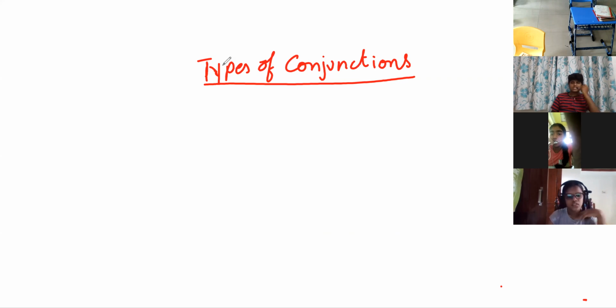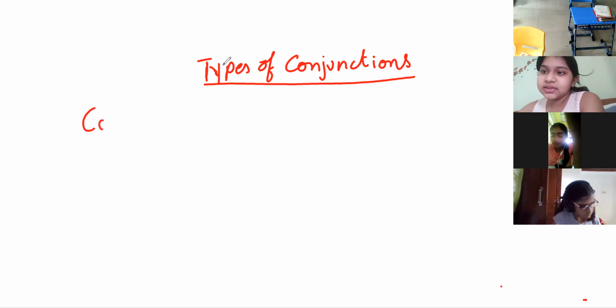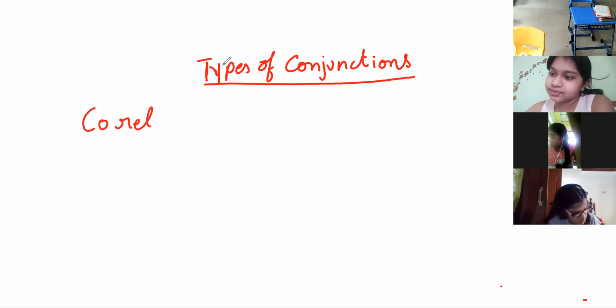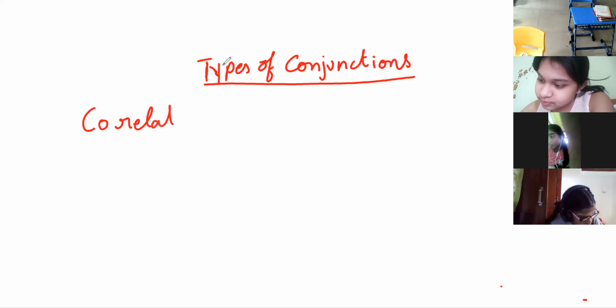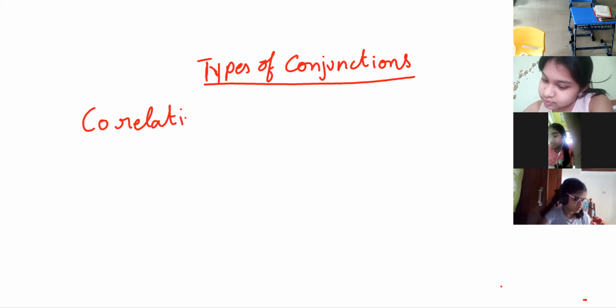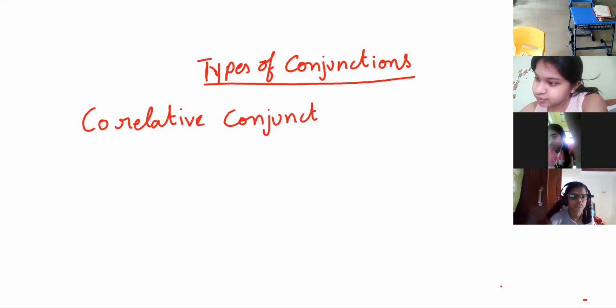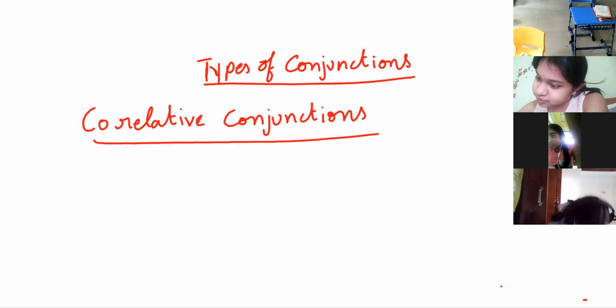Conjunctions with pairs. They are used only in pairs. Correlative conjunctions.